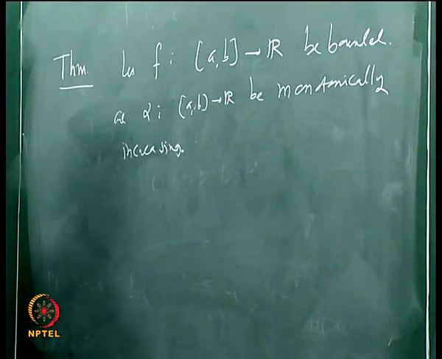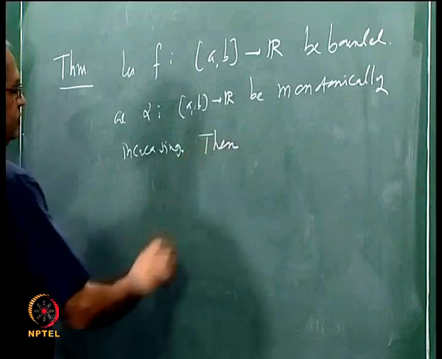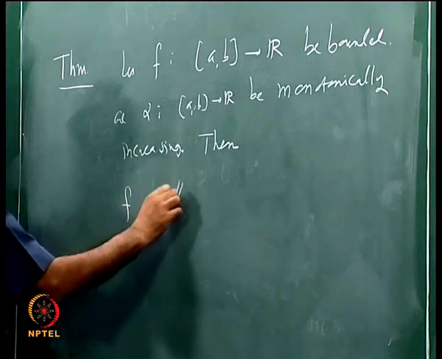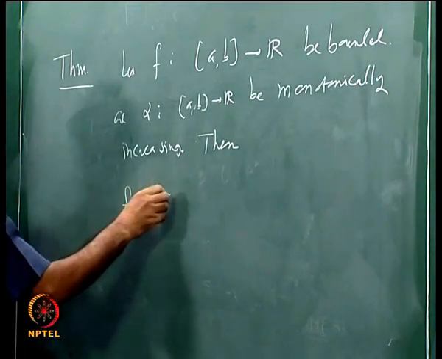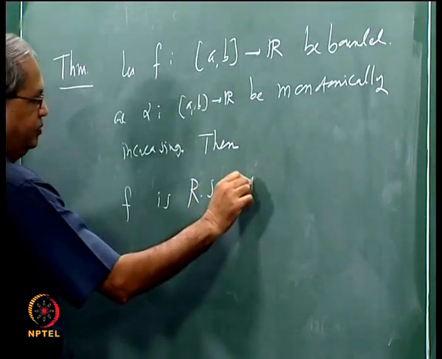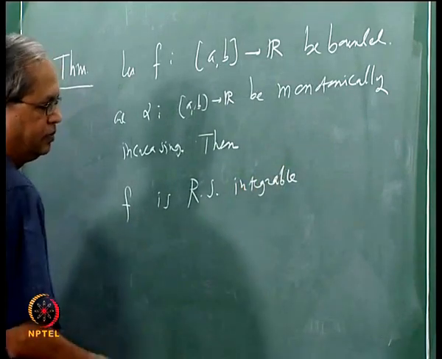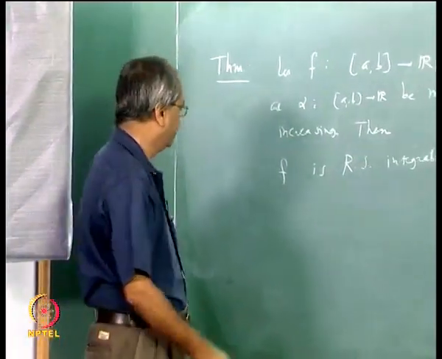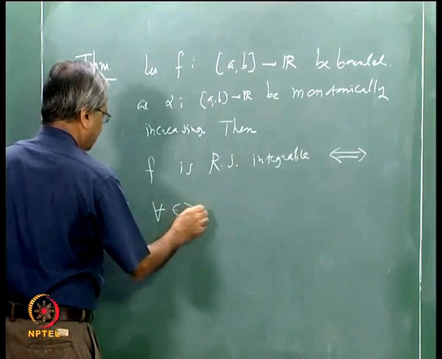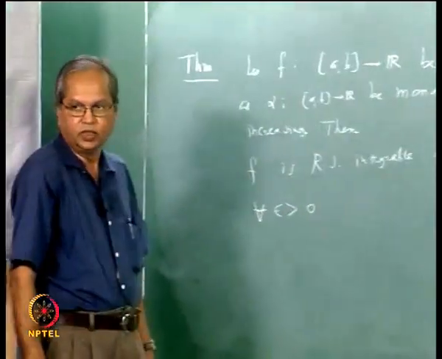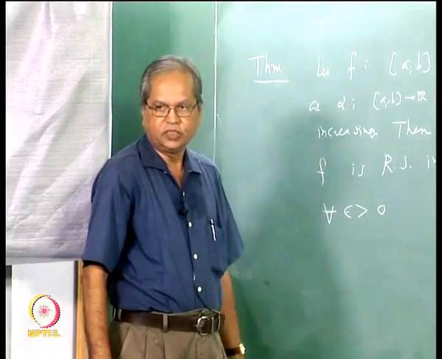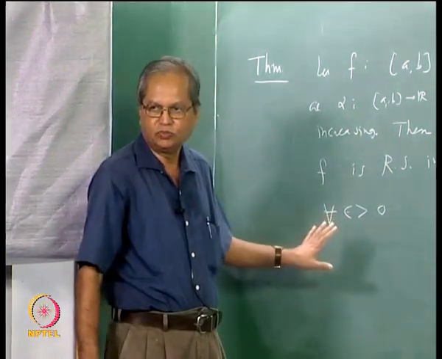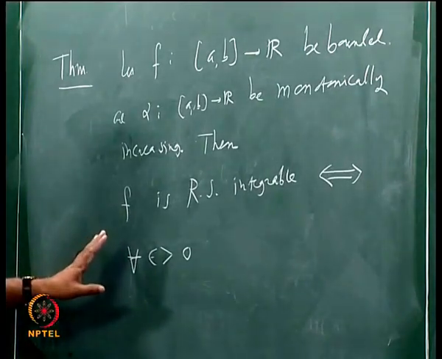Then f is Riemann-Stieltjes integrable if and only if, for every epsilon bigger than 0, you should be able to find a partition such that the difference between the upper and lower sum of that partition is less than epsilon. If that can be done, then the function is Riemann-Stieltjes integrable.